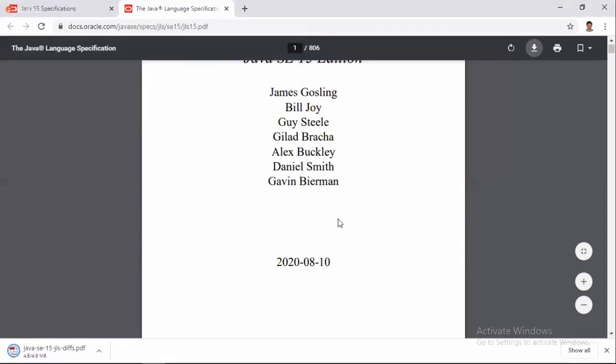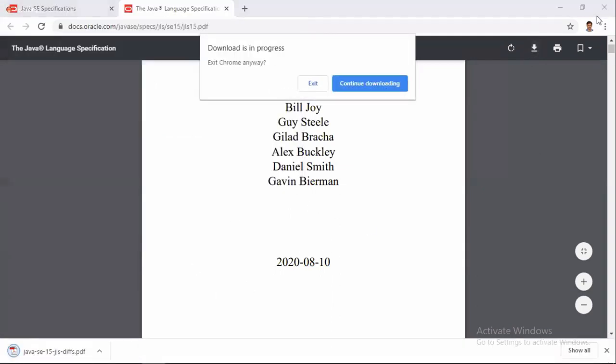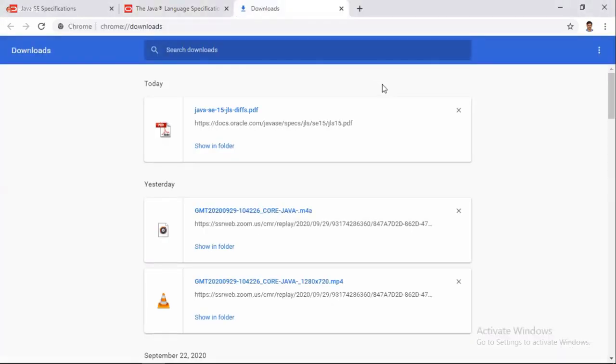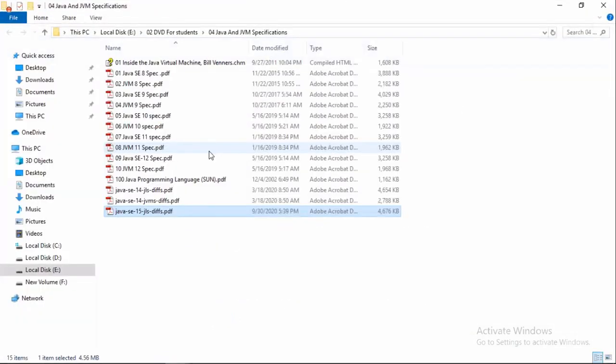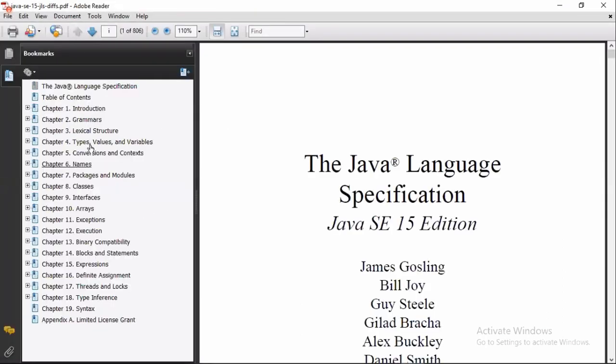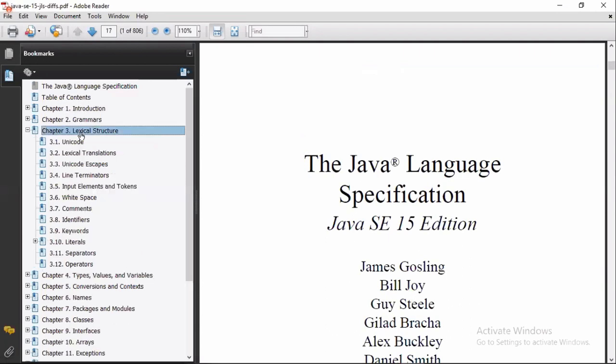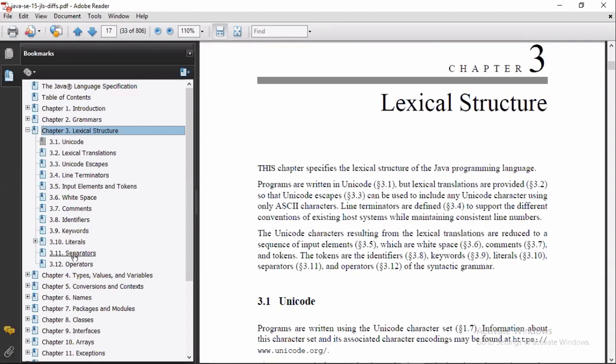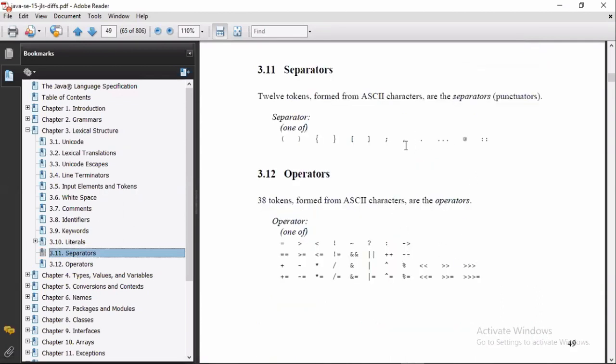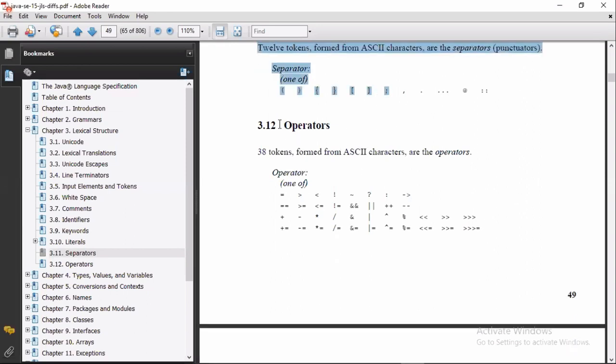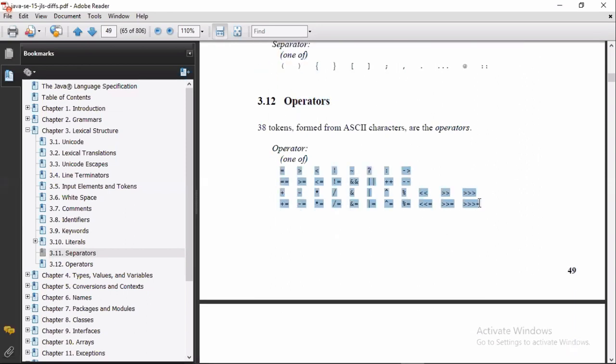Once a version is released, downloading and reading the document is very important. Go to lexical structure, and go to separators. Under separators, you can see dot, square bracket, and double colon. These come under separators. And next come operators. Under operators, you have these operators.